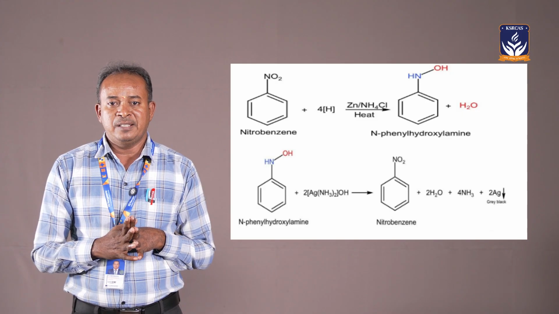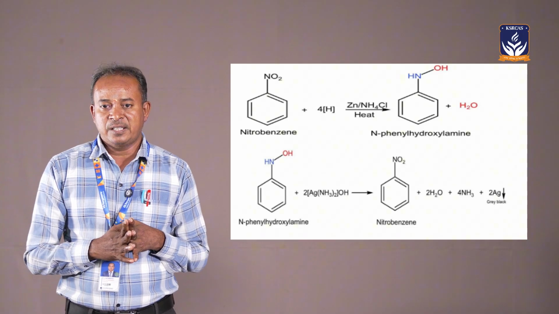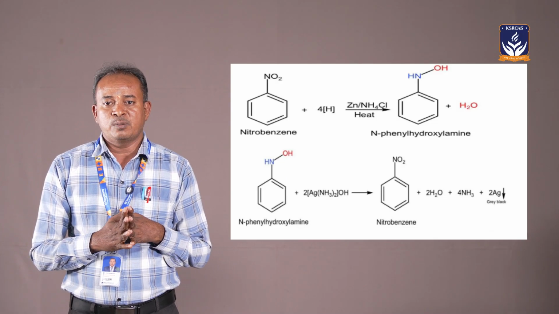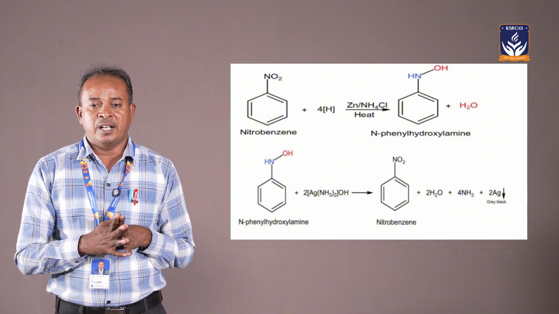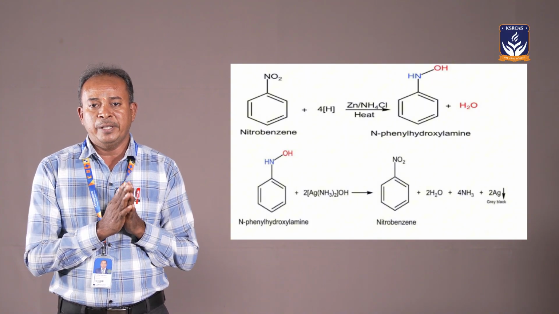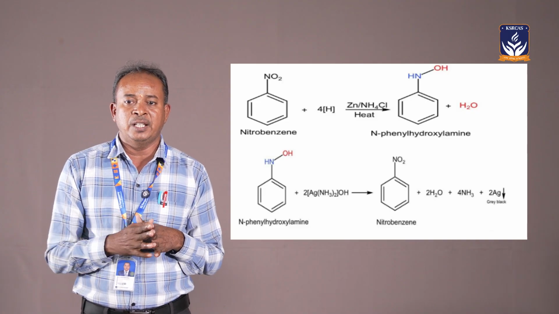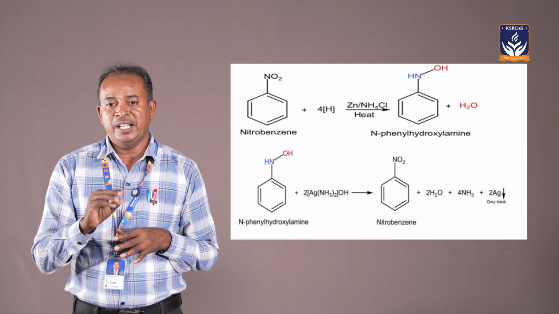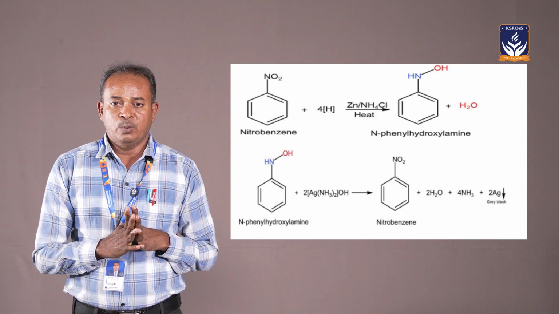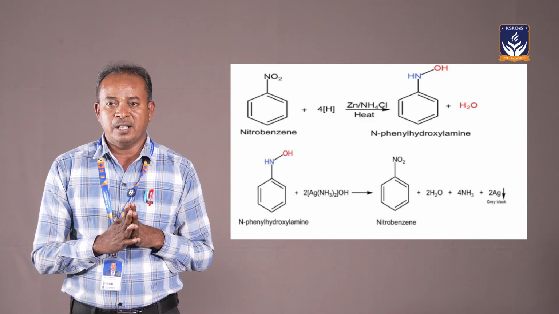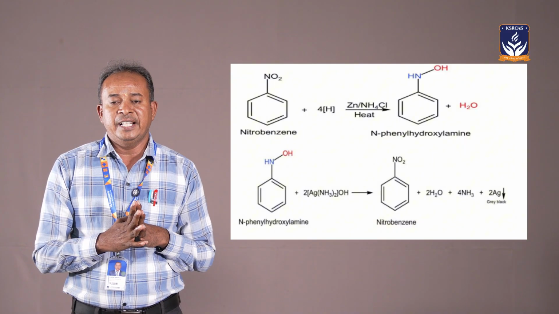The nitro compounds can be easily identified by the Parker-Mulliken test. In this test, take a small amount of the substance and reduce it with zinc or iron, so the nitro compound will be reduced to an amine compound. The amine compound is then treated with hydrochloric acid to get aniline hydrochloride. This solution is kept in an ice bath, cooled to 0 to 5 degrees centigrade, because diazotization takes place at 0 to 5 degrees centigrade.